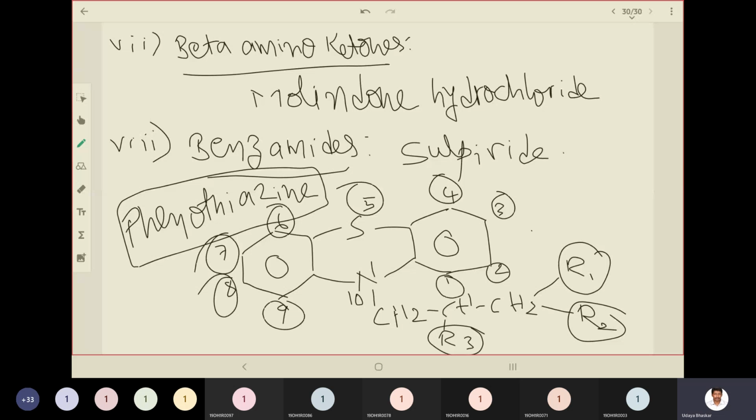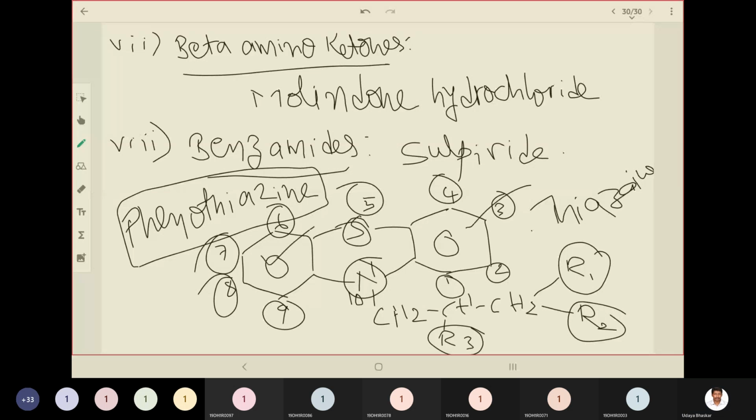The middle ring is having sulfur and a nitrogen, two heteroatoms. So sulfur, thia, can be included, nitrogen, aza. So thiazine, what thiazine? Phenothiazine. It is fused with two phenyl rings on either side.